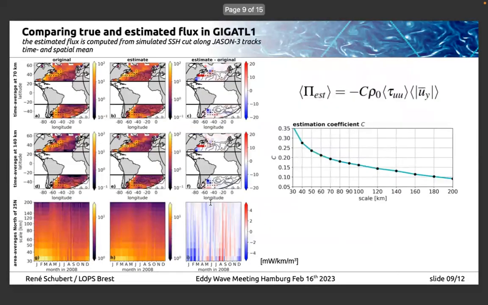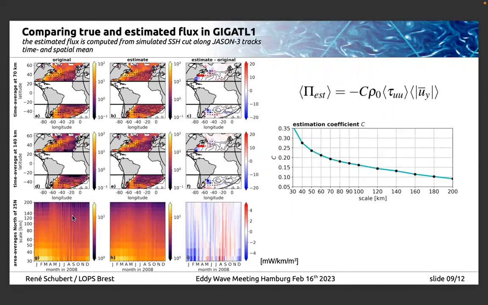To show you that this works, here's the comparison of the time mean flux at 70 and 140 kilometers. In the simulation, shown here are the original values and here the estimated ones. We can see that the horizontal pattern and amplitudes are very close to each other. We see a difference only in a very specific region, namely the separation of the Gulf Stream, where we found that the estimation does not work.